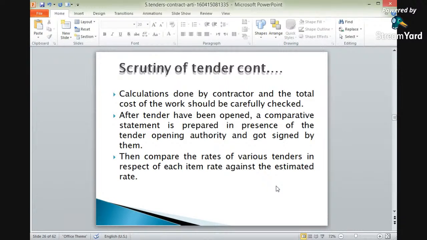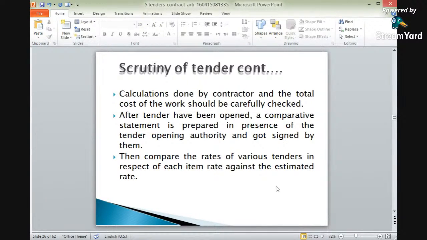After tenders have been opened, a comparative statement is prepared in the presence of the opening authorities and signed by the authority. Comparative statements play an important role. After opening the tenders, a comparative statement of the different tenderers is to be made and signed by the authority.